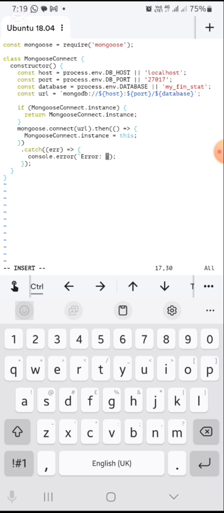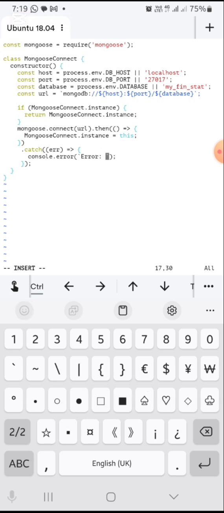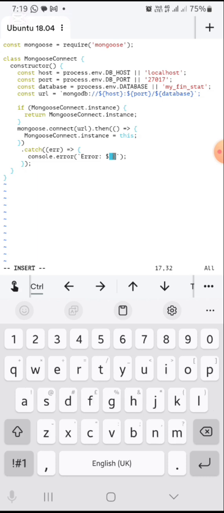Then we'll do a dollar sign, and then we'll just add the error message. And I think that should be that.